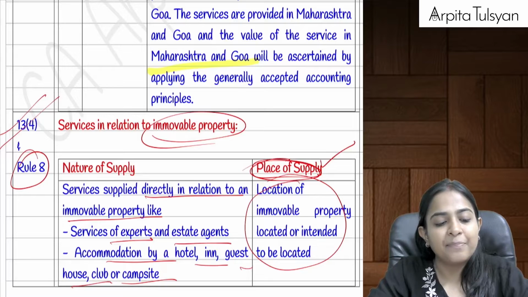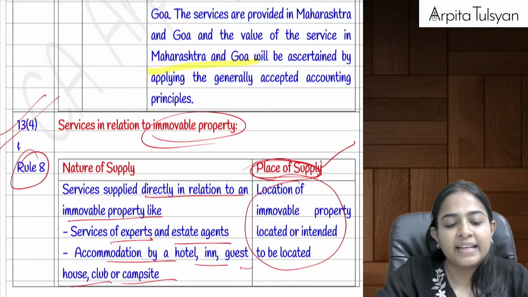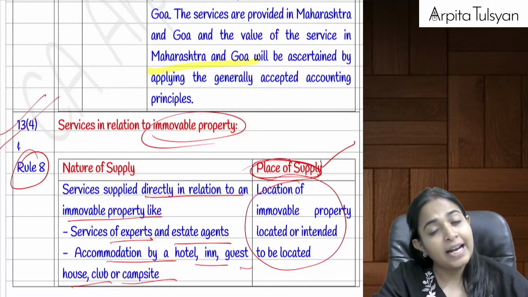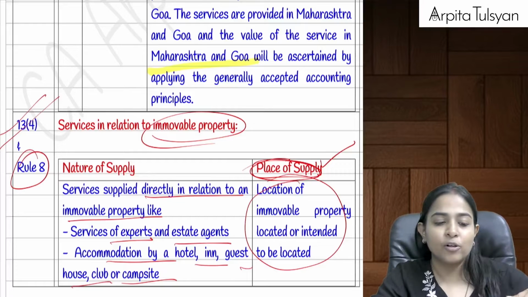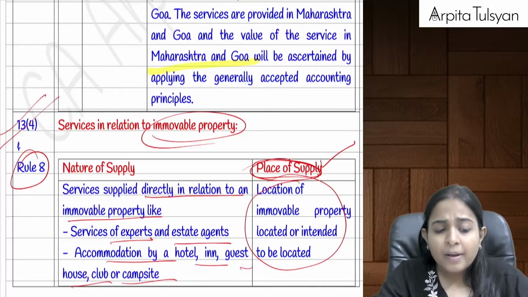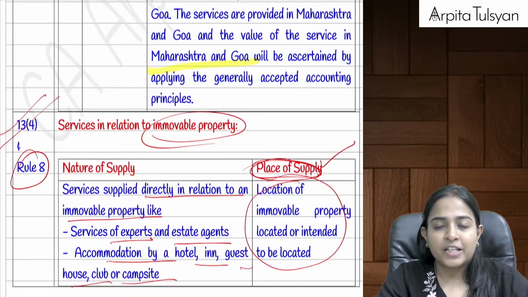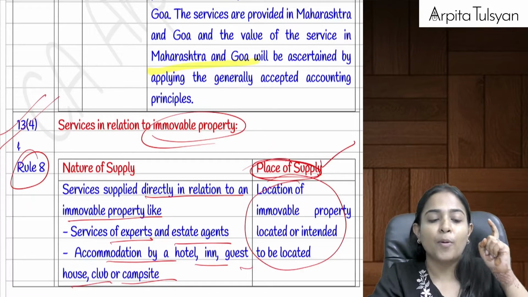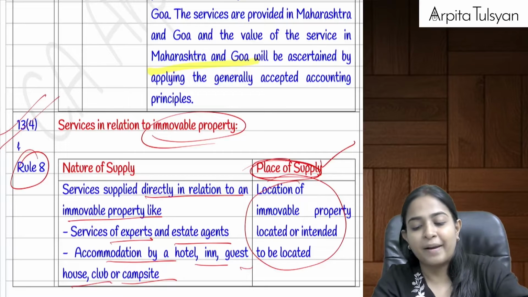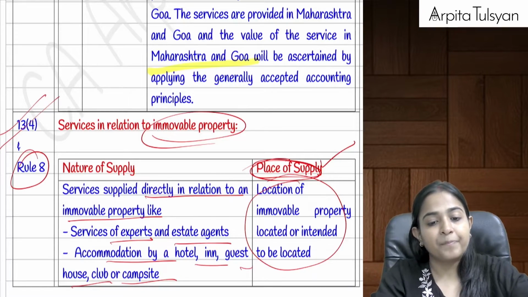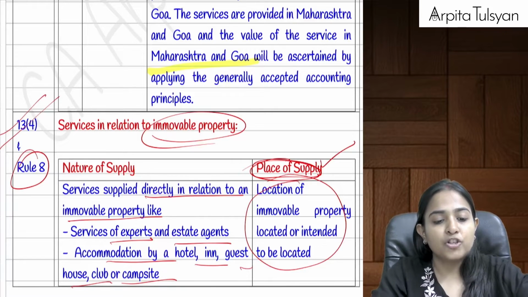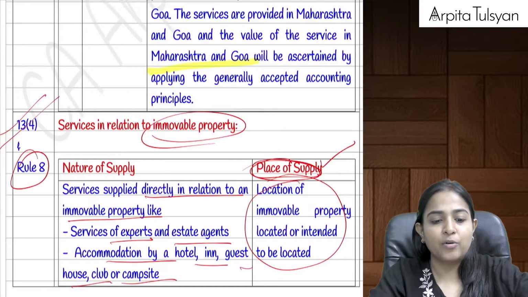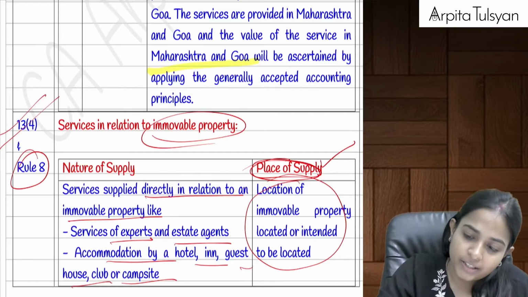Did we do the same thing? For that also? For domestic also? Yes. Okay. So it will be the location of such immovable property, but there we had studied that if the immovable property is located outside India, then the place of supply will be the location of the recipient, right? Chalo, now just try to understand, everyone here, just try to understand.